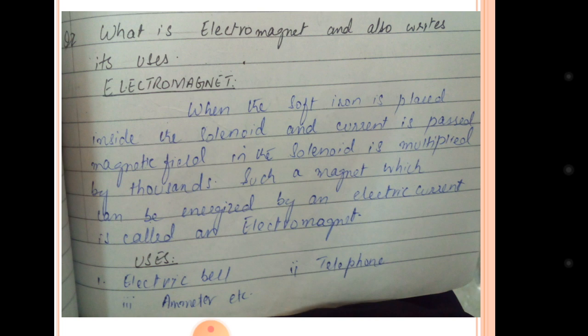We get the different sound waves in our ears with the help of a telephone. How does a telephone work? It works with the use of the electromagnetic principle. They use electricity from the wire. That's why we connect them to the board, and it transfers the signal from one end to the other. An ammeter is an instrument which is used to know the current flowing through any object.